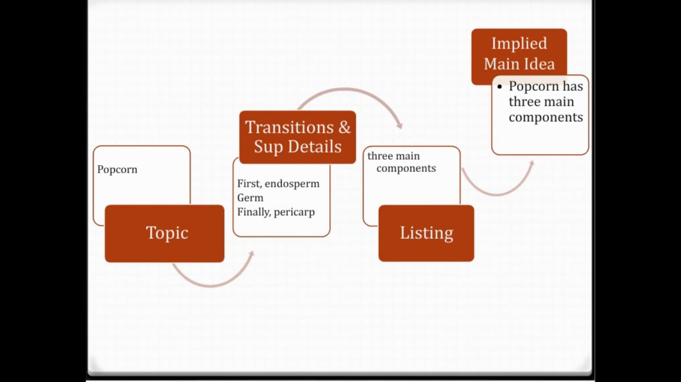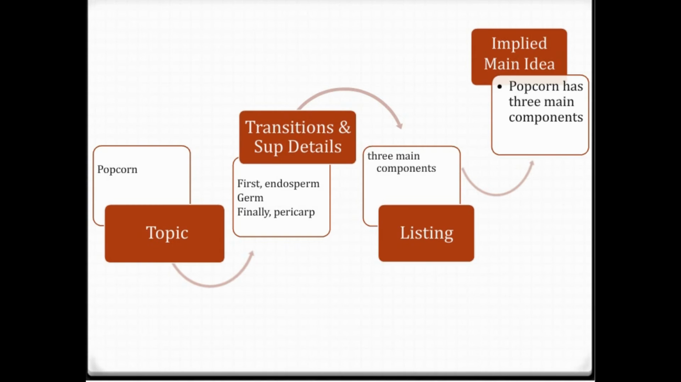So after we read the story, we realized that the topic is popcorn. We analyzed the transitions and supporting details. We found two transitions like first and finally. And we found three major supporting details: endosperm, germ, pericarp.